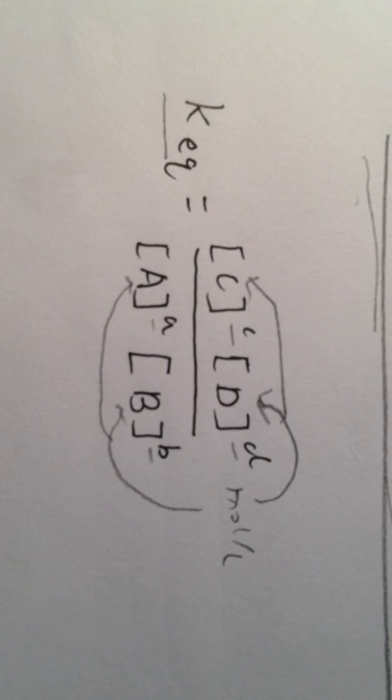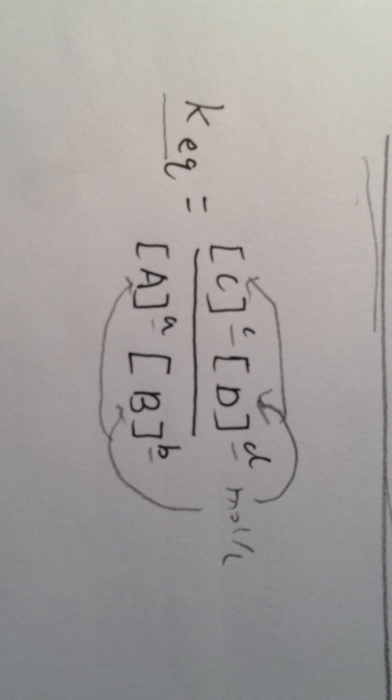So what should we notice when we write this equilibrium constant equation? We don't need to write the solid state and the liquid state in this, because the concentrations of solids and liquids don't change. However, the gas and aqueous states can change.